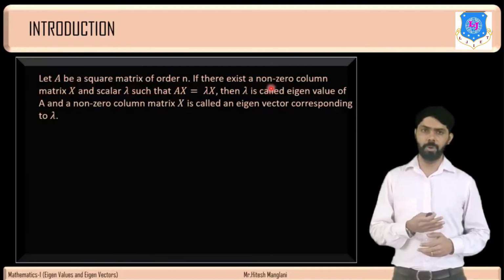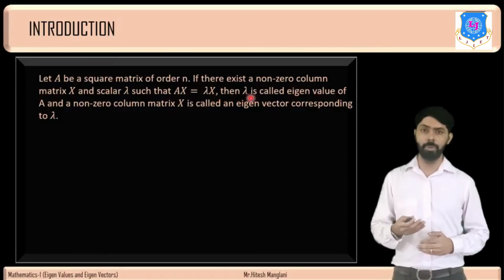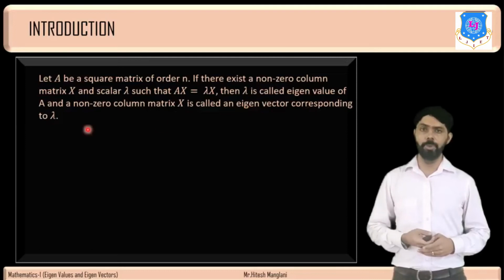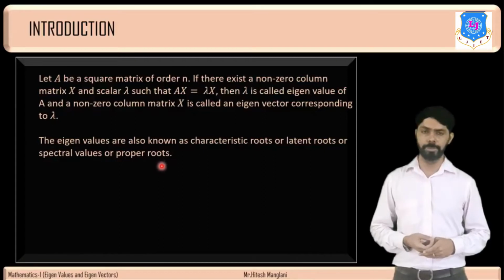If there exists a non-zero column matrix X and a scalar lambda such that AX = lambda X, then lambda is called an eigenvalue of A, and the non-zero column matrix X is called an eigenvector corresponding to lambda. The eigenvalues are also known as characteristic roots, latent roots, spectral values or proper roots.